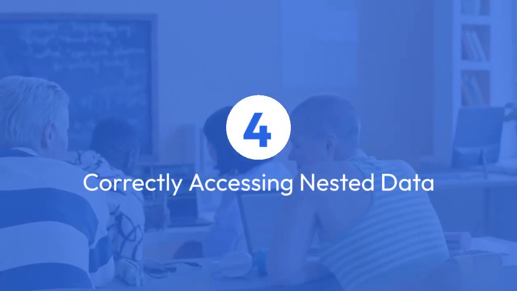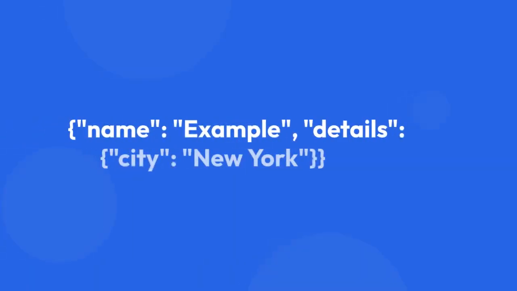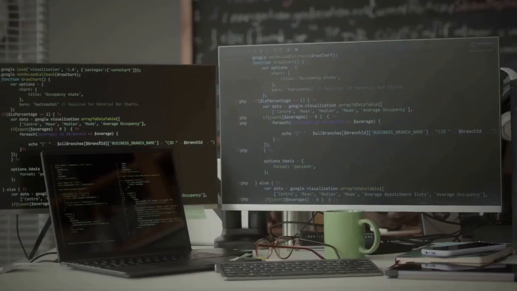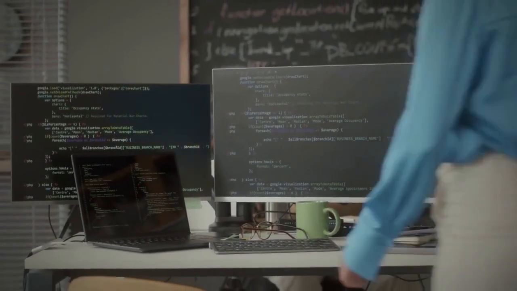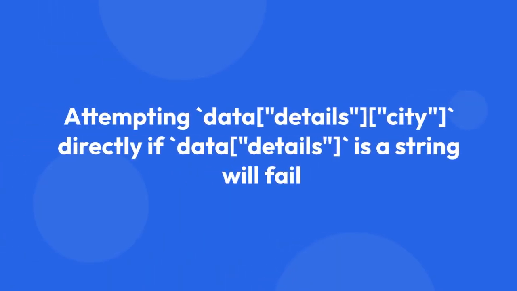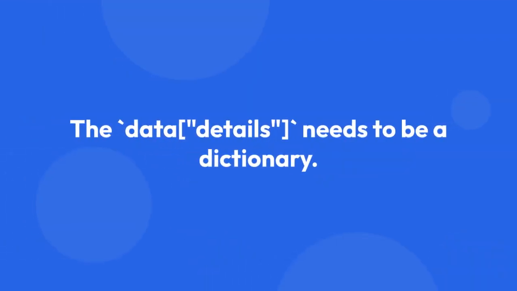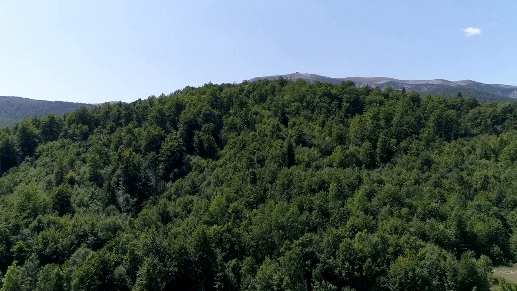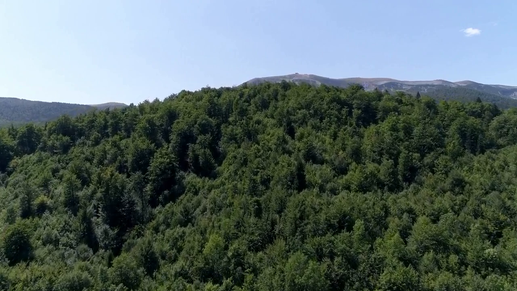4. Correctly accessing nested data. The error often occurs when dealing with nested JSON. Let's say you have a JSON structure like this: name: example, details: city: New York. To access New York, you need to access it in two steps: data['details']['city']. Attempting data['details']['city'] directly, if data['details'] is a string, will fail. The data['details'] value needs to be a dictionary. Incorrect usage would be something like data['details'][0], which might trigger the error.